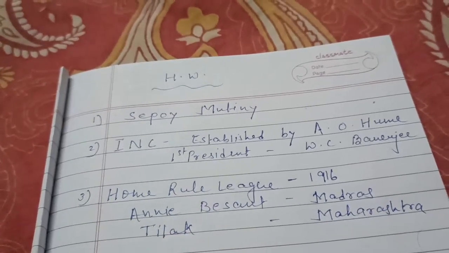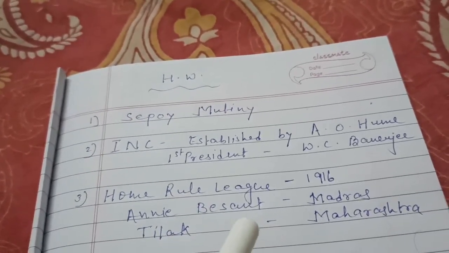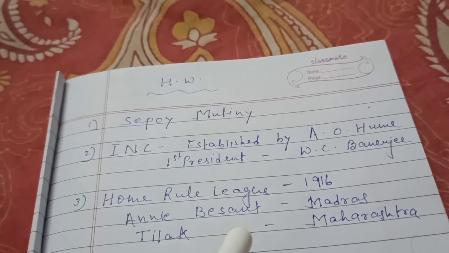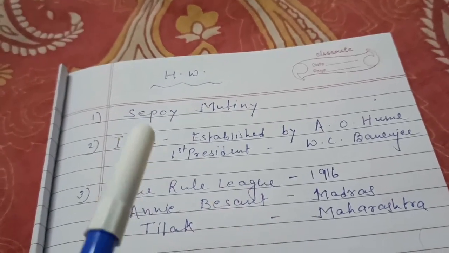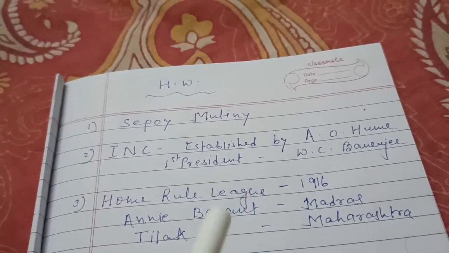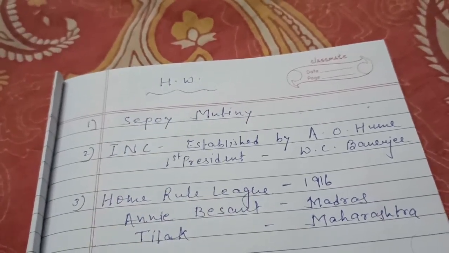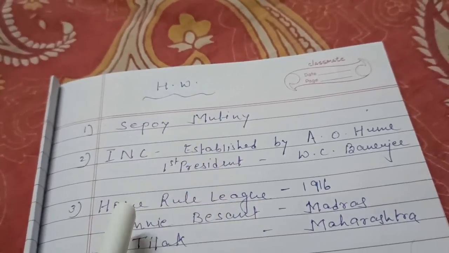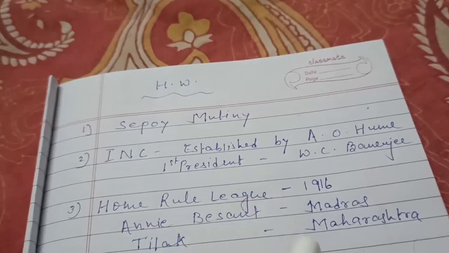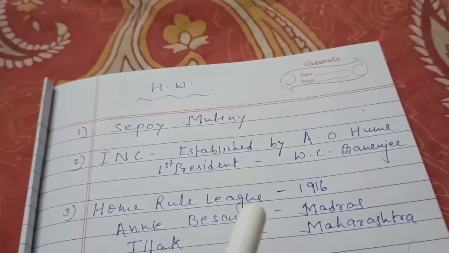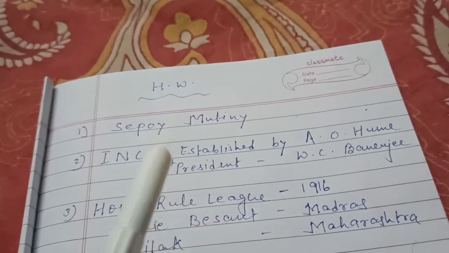As you all know, cow is very sacred for Hindus, and Muslims hate pigs. So Hindu soldiers and Muslim soldiers, they started revolt against this rifle, and they told that they would not use this rifle.